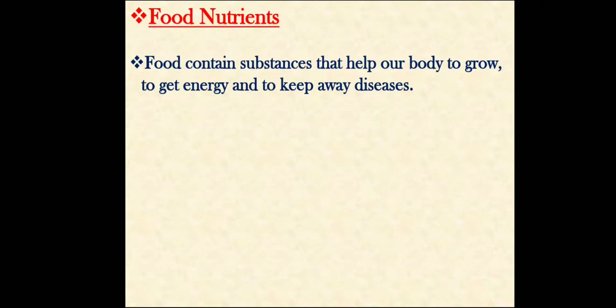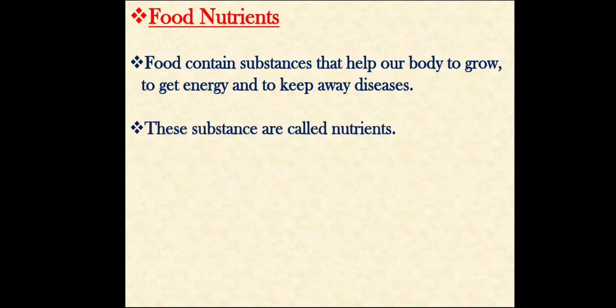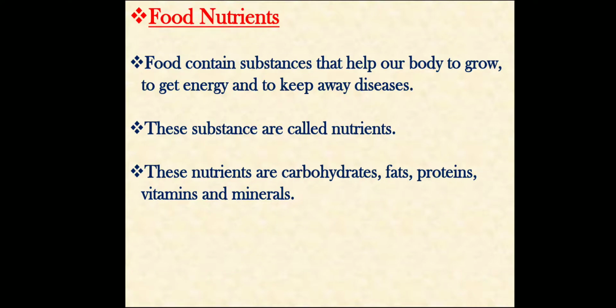Now, food nutrients. Food contains substances that help our body to grow, to get energy and to keep away diseases. These substances are called nutrients. These nutrients are carbohydrates, fats, proteins, vitamins and minerals.